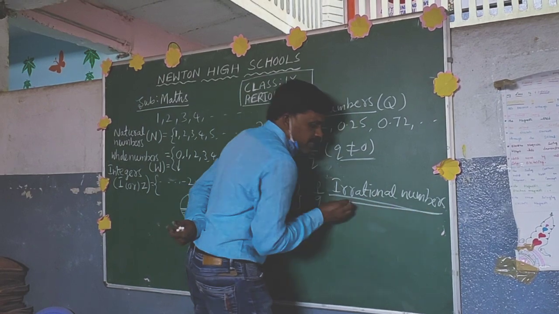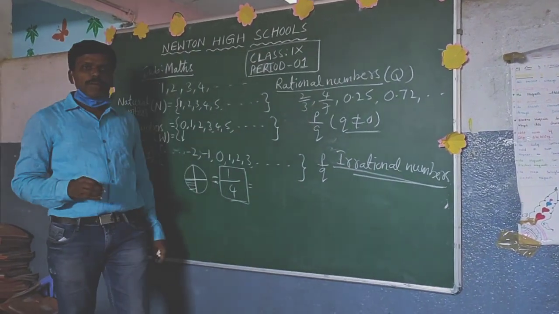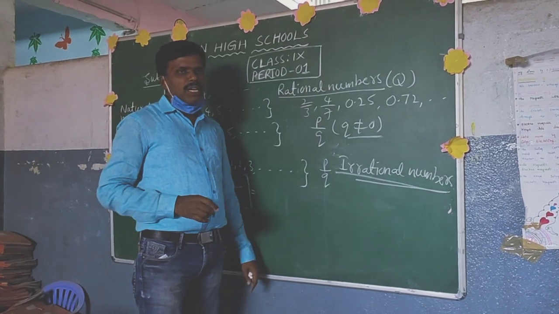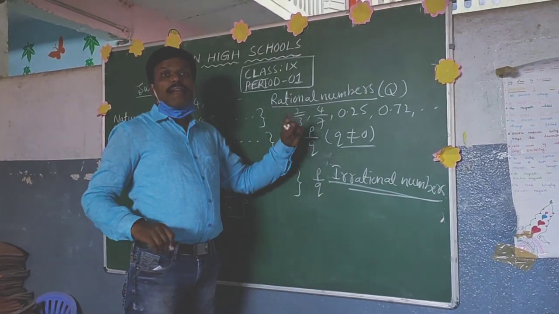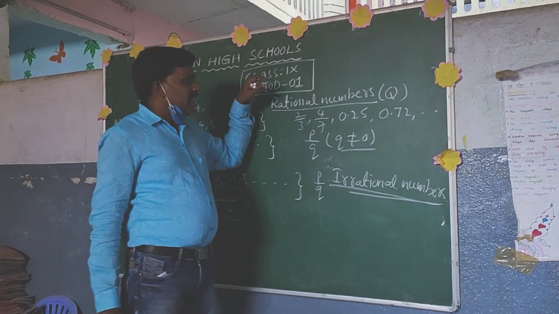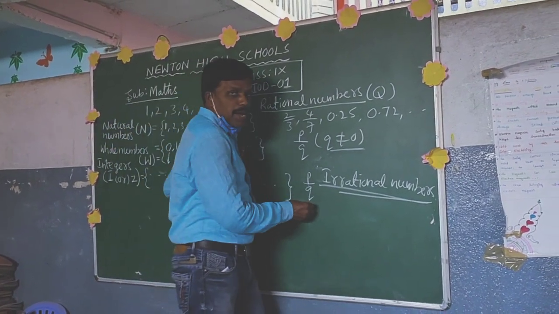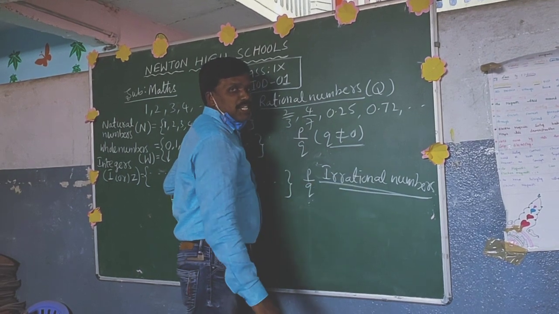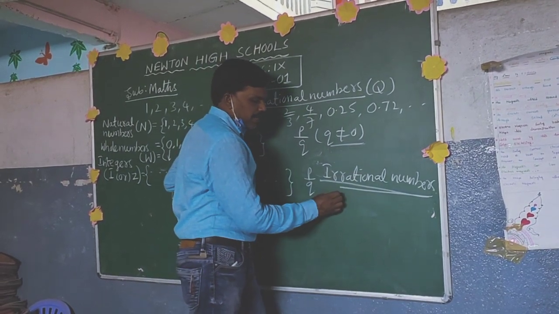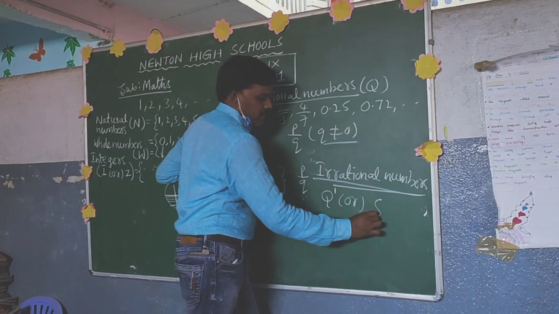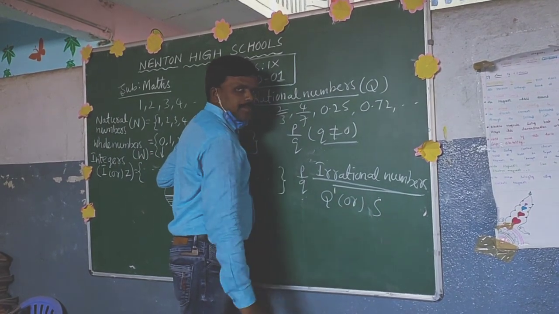What are irrational numbers? The numbers which are not possible to write in the form of p by q are called irrational numbers. Those which are possible to write in the form of p by q are called rational numbers. It is not possible to write irrational numbers in the form of p by q. It can be represented with Q dash or S.